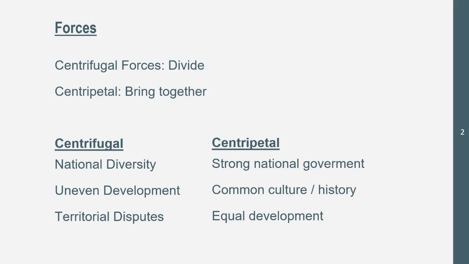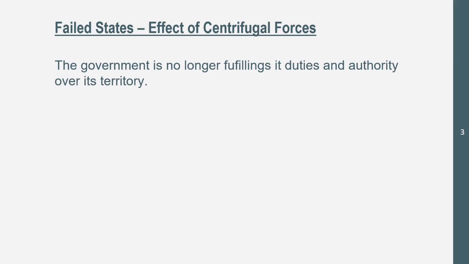And we got centripetal forces. A strong national government. The government is not neglecting its duties. A common culture and history. So that's a centripetal force. I guess that's a centripetal force in India. They have the common culture, and then they have common history. And then equal development. So basically the opposite of uneven development is equal development. If we see equal development across our state, we're not going to be seeing centrifugal forces. That means equal development is a centripetal force.